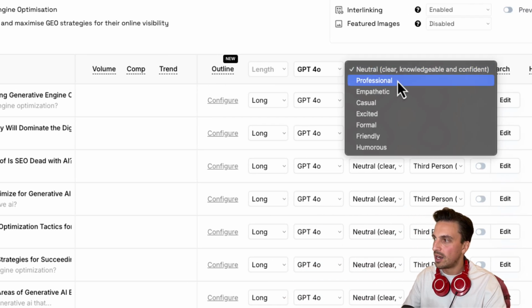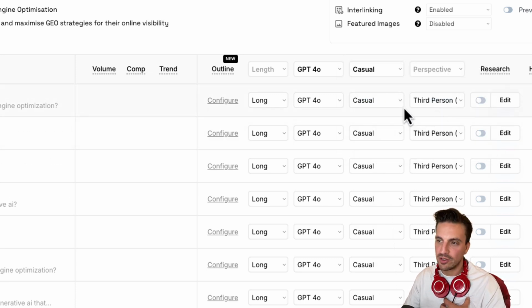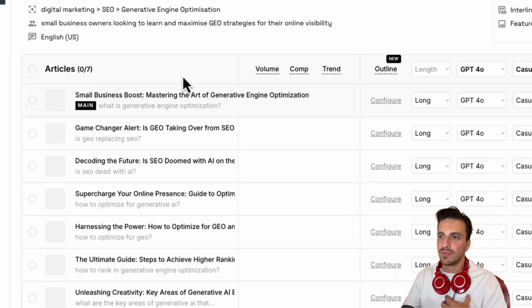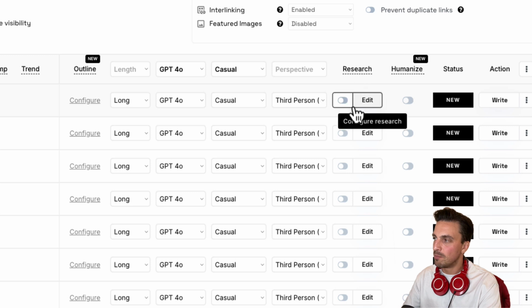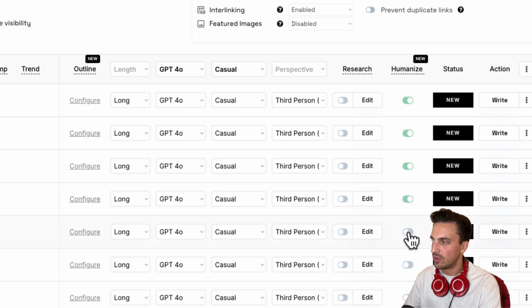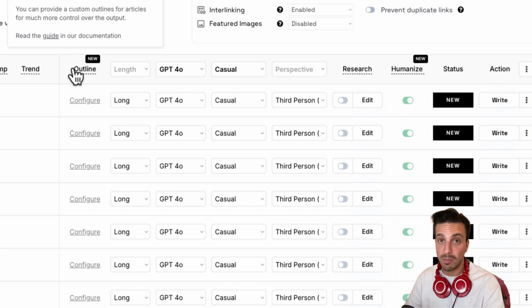The tone of voice, I like to do casual, but that's just personally for me. And you can see that because I've chosen casual, it's changing the title to meet that tone of voice. And you can embed the research that it should do. I like humanizing all this stuff here. It just gets rid of the fluff. Now, just to be very clear here, I'm not humanizing to try and trick the search engine to understand that this was written by an AI. It's just, I find that it reads a little bit better when you make that option.